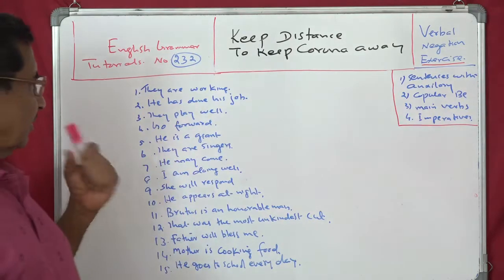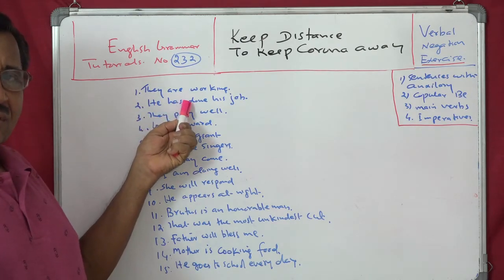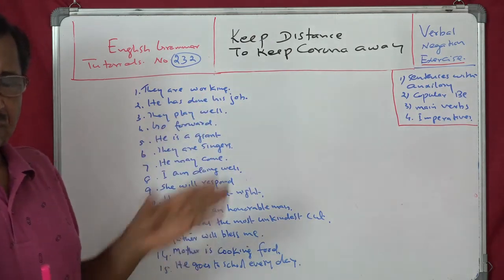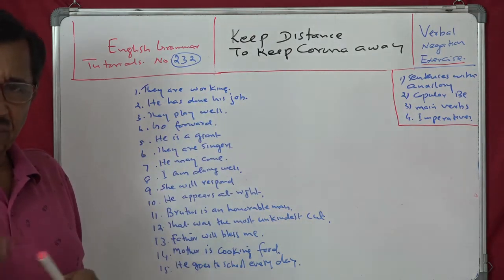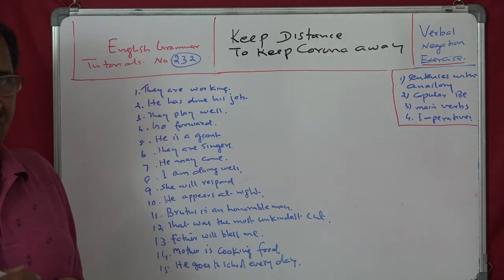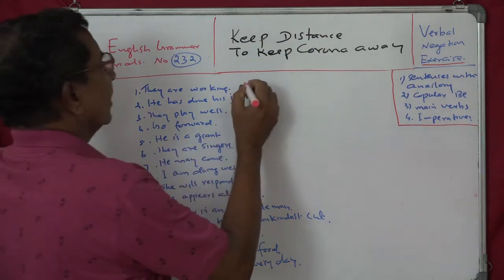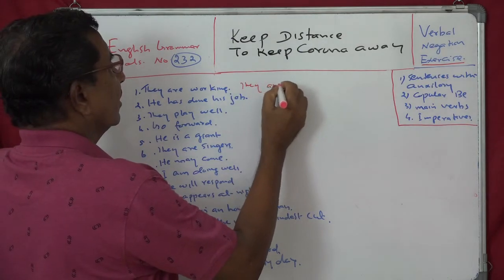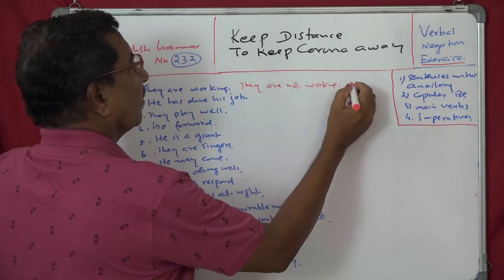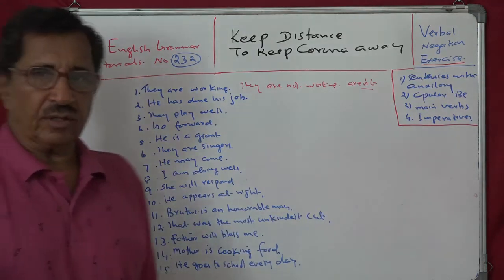Let's begin. Sentence 1, they are working. So you can see auxiliary. Why auxiliary? Because this is present continuous tense. The verb to be is used here to form a tense, and therefore it is a helping verb. That is, auxiliary means helping verb. So the negative will be they are not working, and the contracted form is aren't working. They aren't working.